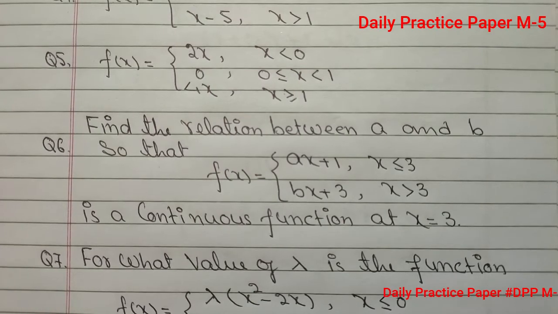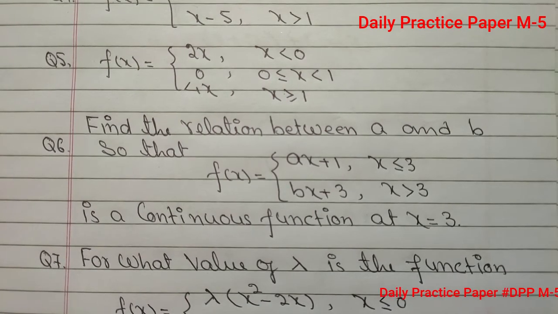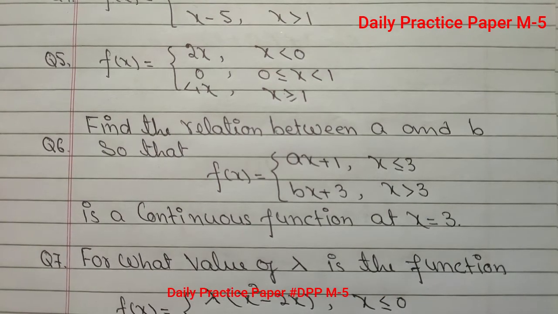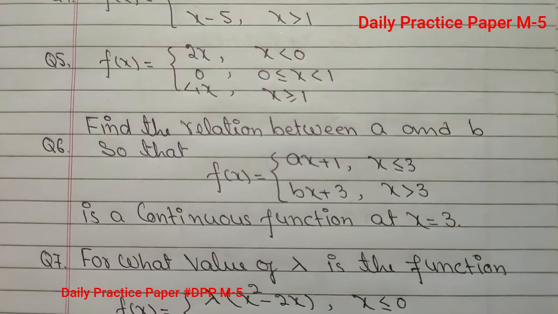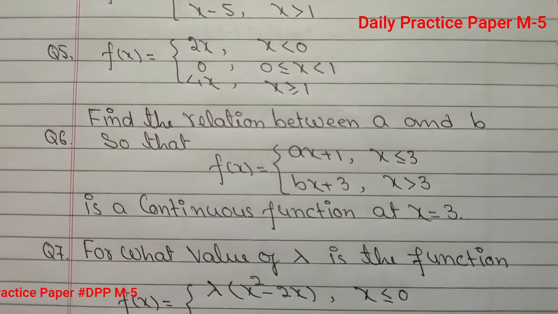meaning left hand limit, right hand limit, value of the function all are equal. We will calculate left hand limit, right hand limit, value of the function all separately, and equate left hand limit is equal to right hand limit. Then we will find there will be a relation between a and b. Okay, that will be our final answer.